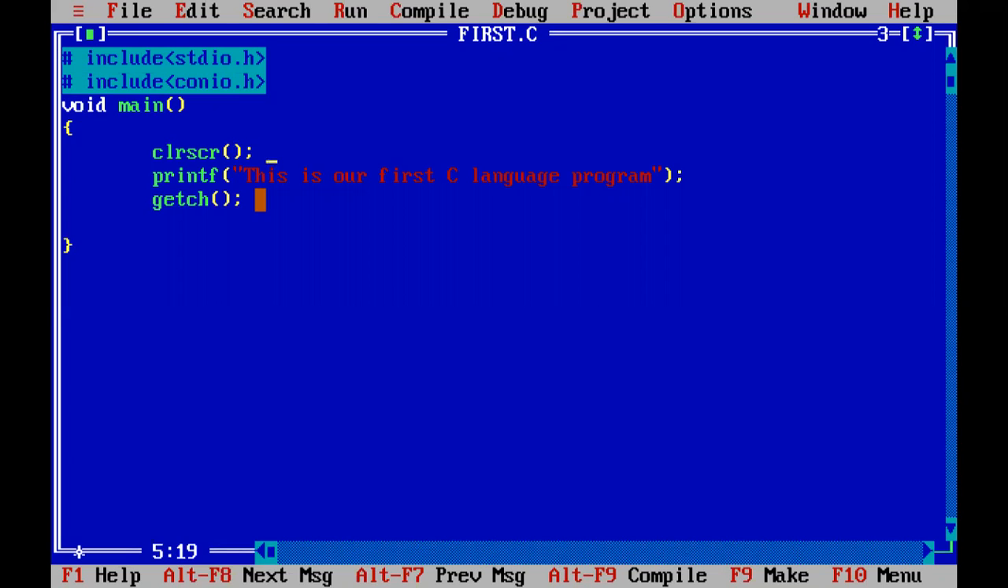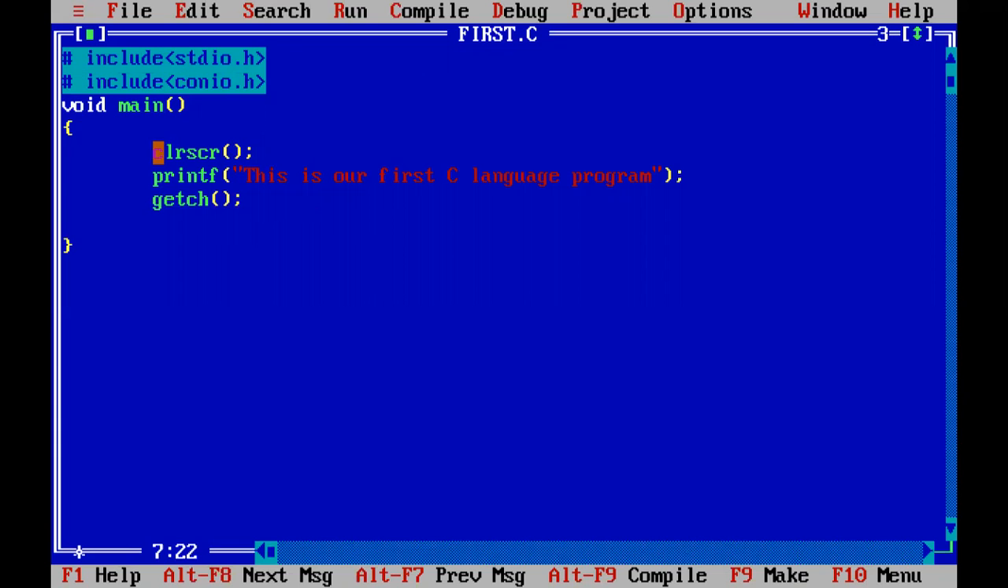Getch means get character. Over here, conio.h stands for console. So the definition of the clear screen function and the definition of the getch character function is present in conio.h. And this is our first program.